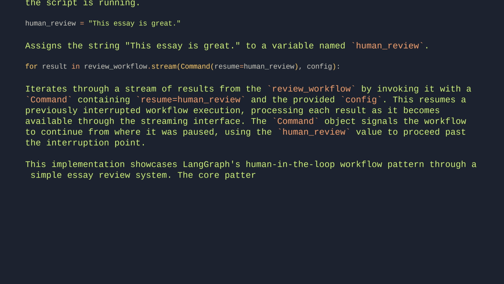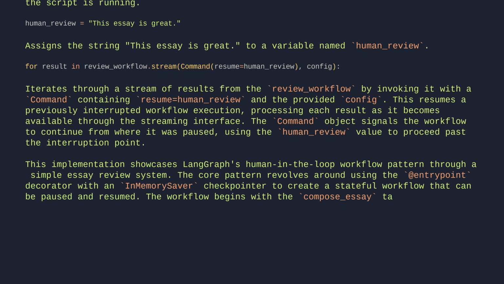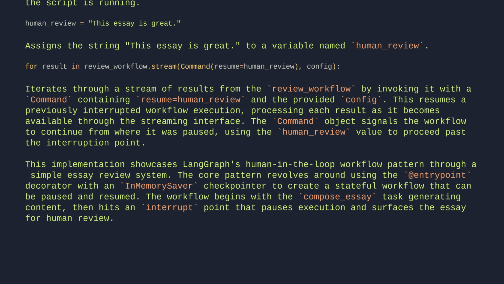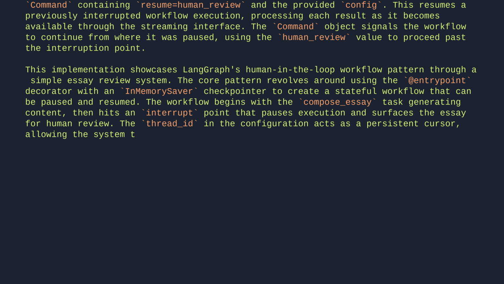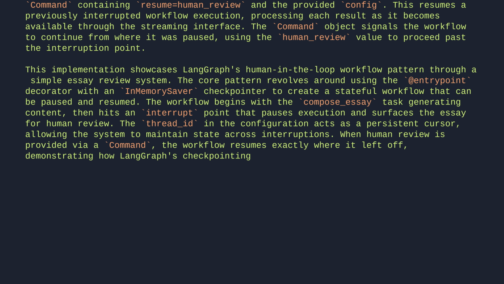The core pattern revolves around using the @entrypoint decorator with an InMemorySaver checkpointer to create a stateful workflow that can be paused and resumed. The workflow begins with the compose essay task generating content, then hits an interrupt point that pauses execution and surfaces the essay for human review. The thread ID in the configuration acts as a persistent cursor, allowing the system to maintain state across interruptions. When human review is provided via a command, the workflow resumes exactly where it left off, demonstrating how LangGraph's checkpointing mechanism preserves task results like the completed essay.